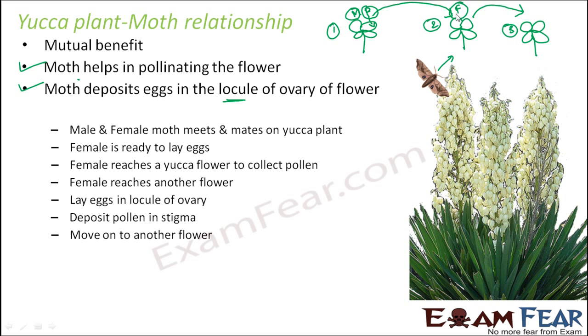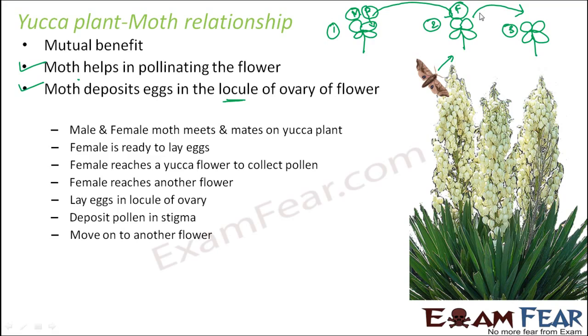Now before it leaves this flower number 2, it leaves a message or a signal to inform other moths not to lay eggs there because it has already laid eggs there, or to lay fewer eggs, because as I said, the ovary can accommodate only a fixed number of eggs. Let us suppose some 10 moths have already come and laid their eggs in the ovary. That means there is not much space or nourishment available now to lay more eggs.